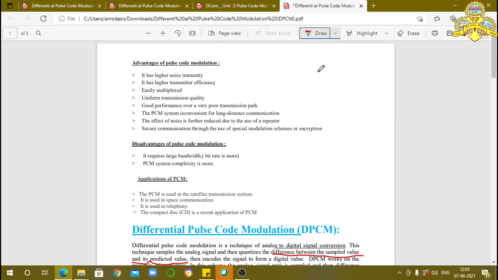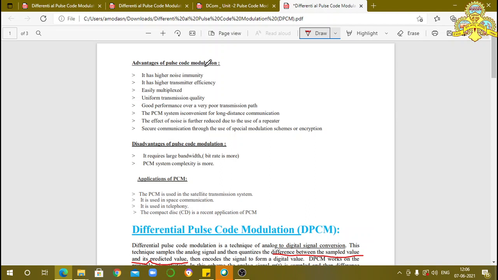Then that quantized signal is converted into codes, so the required number of codes for that particular signal increases. Now we have to discuss the advantages, disadvantages and applications of PCM.